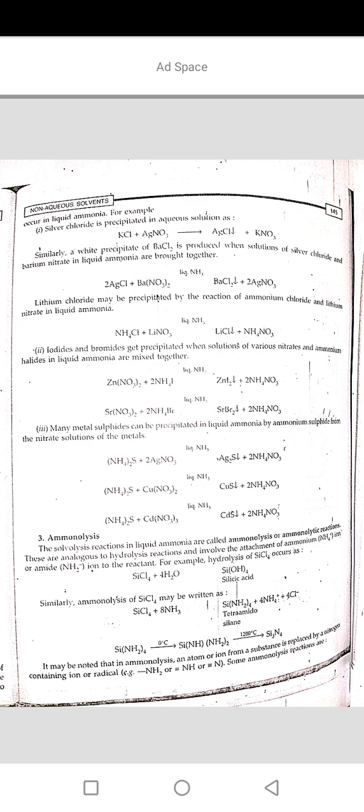that means tetraaminosilane, plus 4NH4 positive plus 4Cl negative. It may be noted that in ammonolysis, an atom or ion from a substance is replaced by a nitrogen containing ion or radical, for example NH2 or NH or N. Some ammonolysis reactions are